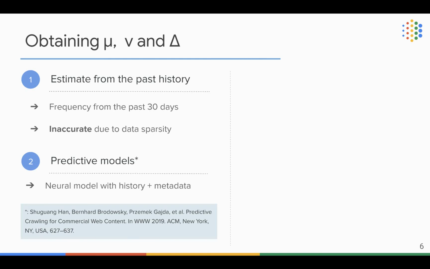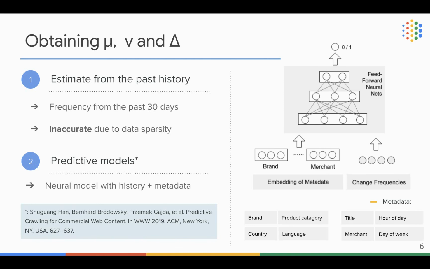To achieve a better prediction, we propose neural predictive models that combine both historical features and metadata features. More specifically, metadata features such as product brand, product category, product title, merchant IDs, hour of day and day of week will be encoded using embeddings and then further combined with the dense historical frequency information. Both of those features will be fed into deep neural nets for prediction. If you want to know more details about this model, you can refer to our paper from last year.